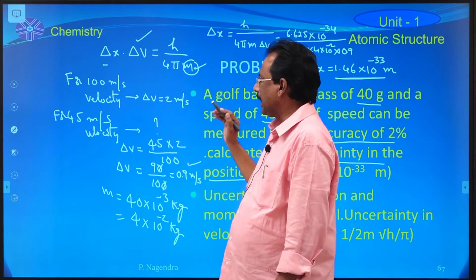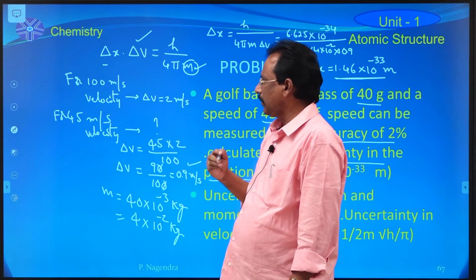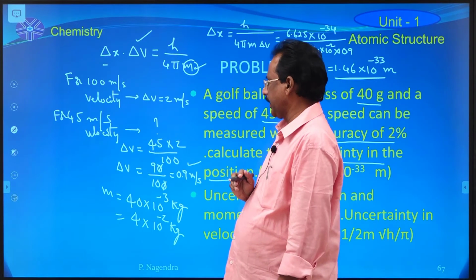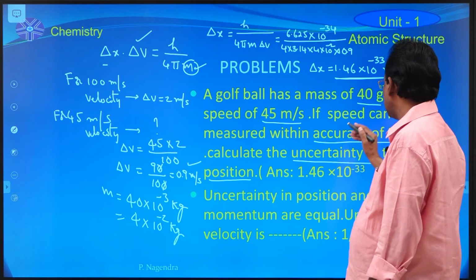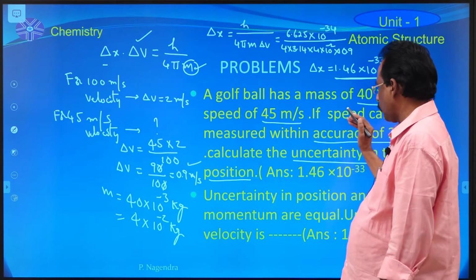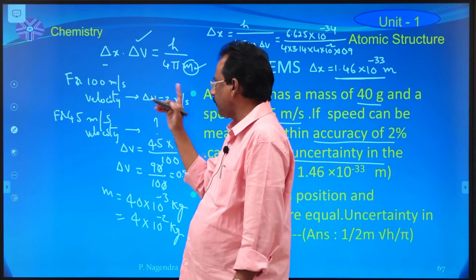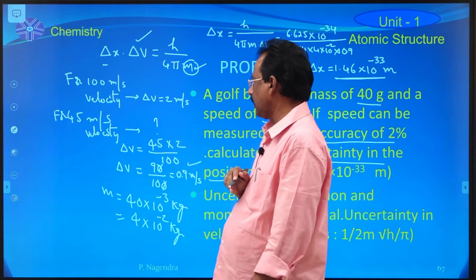That's why Heisenberg's uncertainty expression is applicable to lighter mass particles like electron only.